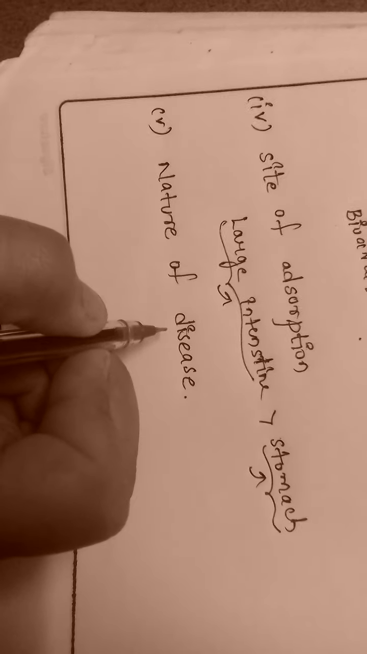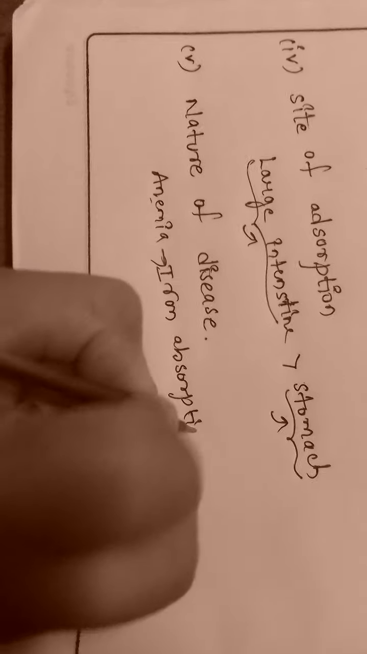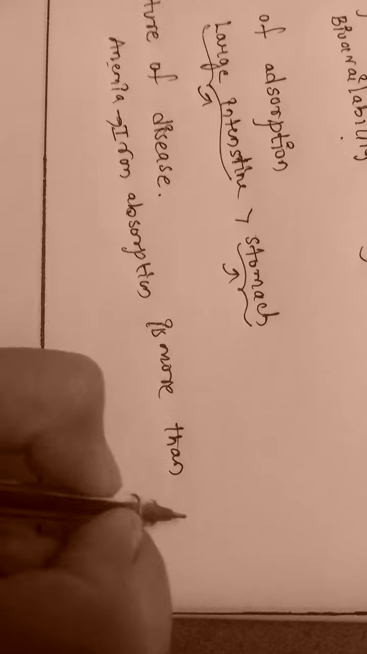How is nature of disease related to the absorption of drug? Example, anemia. Anemia is one of the diseases in which iron absorption is more than in other diseases, such as GIT diseases.